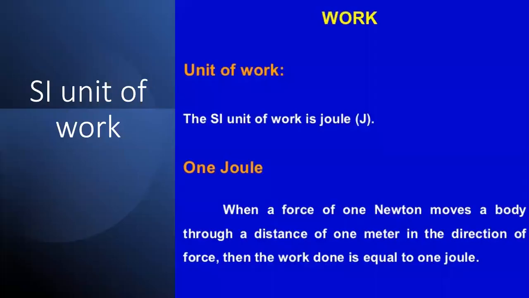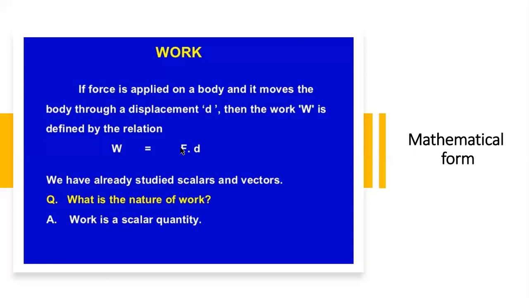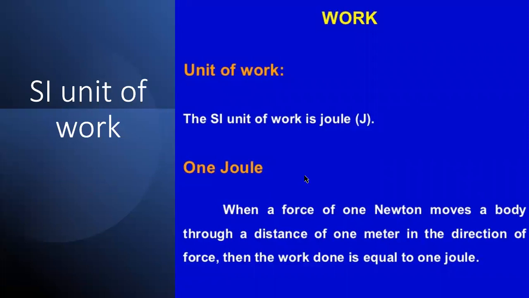Then what is the unit of the work? The unit of work is the joule, and it can be deduced from this formula F into d, with F in newtons and displacement in meters. So 1 newton meter is called 1 joule. So what is 1 joule actually? When a force of 1 newton moves a body through a distance of 1 meter in the direction of the force, then the work done will be equal to 1 joule.